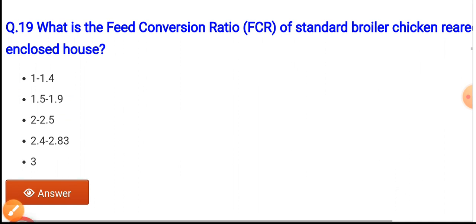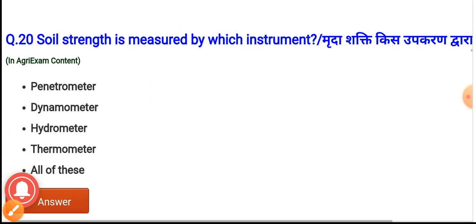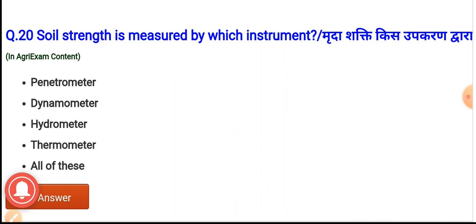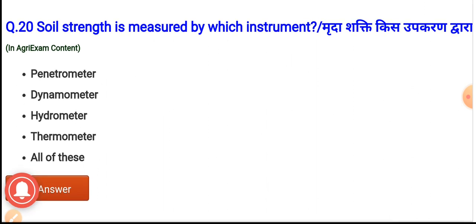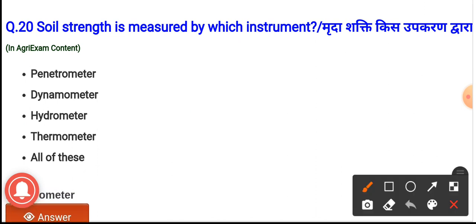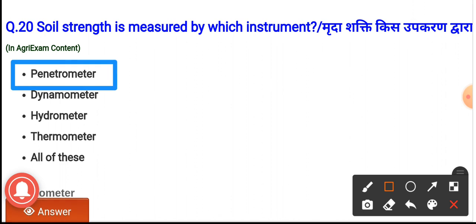Next question, question number 20. Soil strength is measured by which instrument? The options are penetrometer, dynamometer, hydrometer, thermometer and all of these. The correct option is option A, penetrometer. It is the instrument which is used to measure the soil strength.